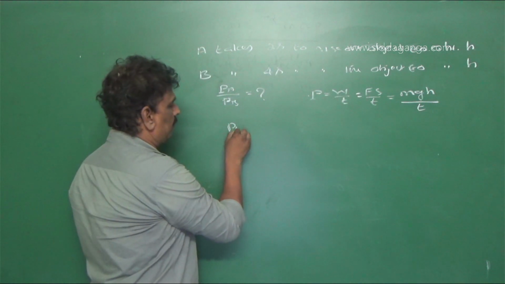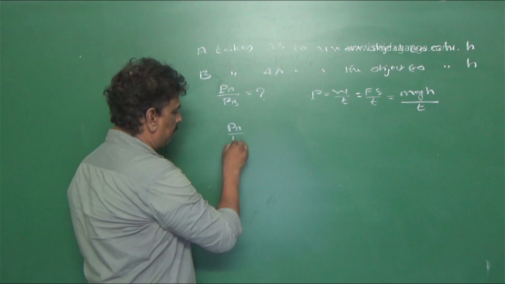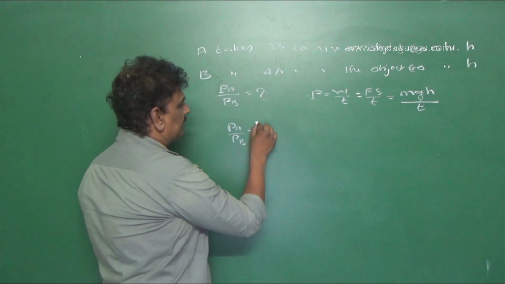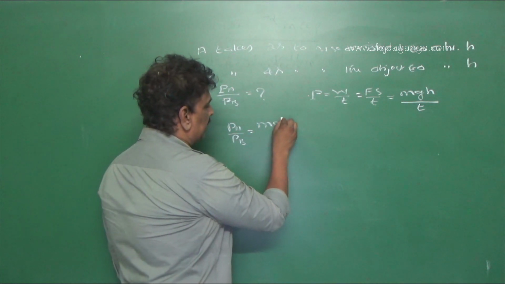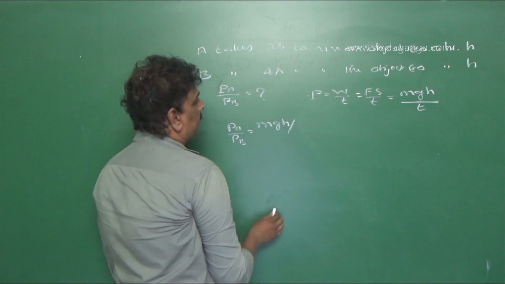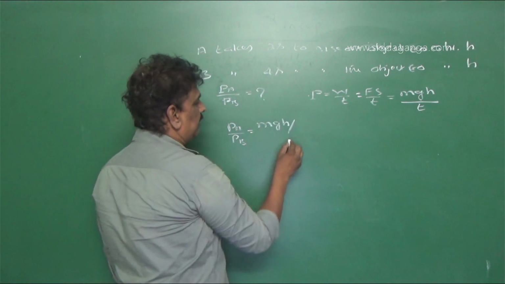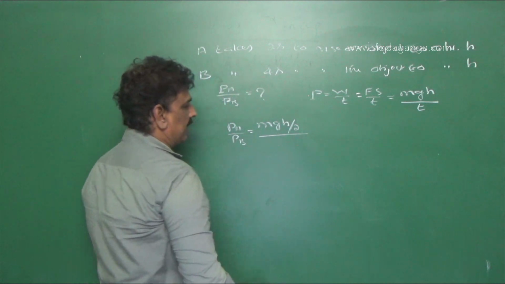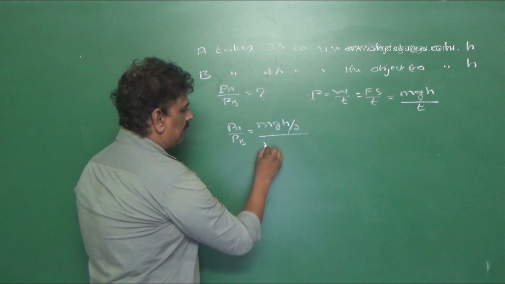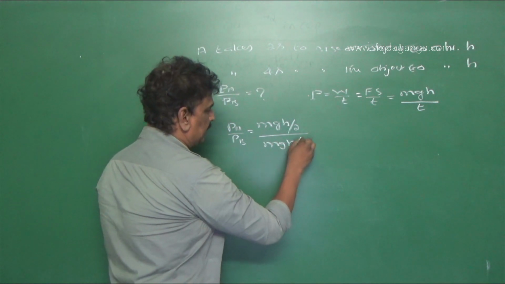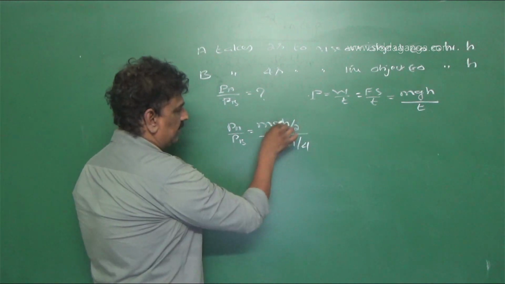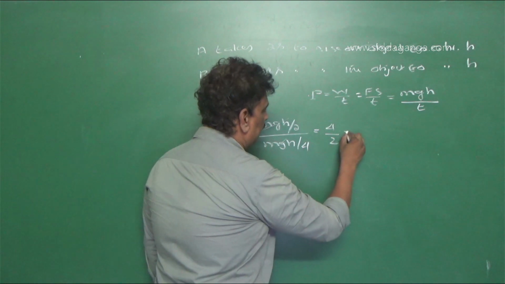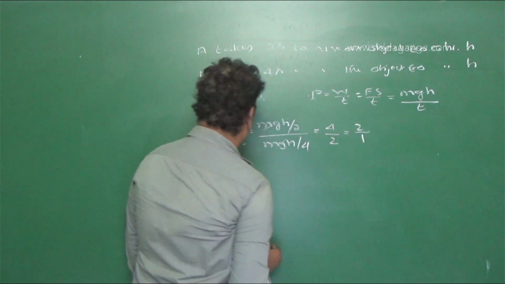Therefore, we have PA by PB is equal to power of A, mgh by 2 seconds, by power of B, mgh by 4. mgh gets cancelled, that is 4 by 2, it is equal to 2 by 1.